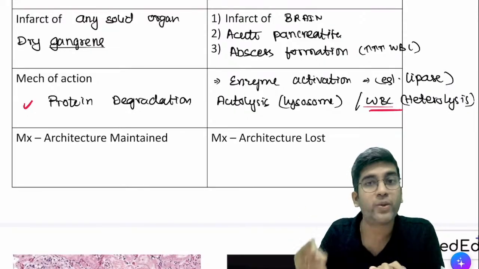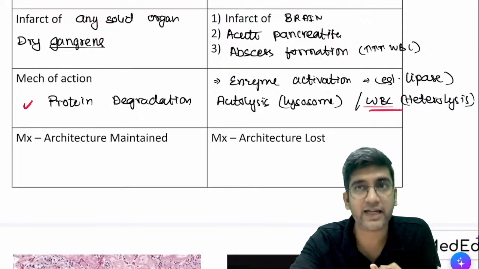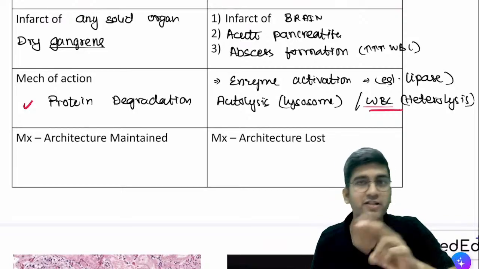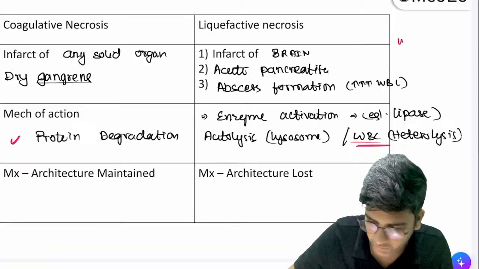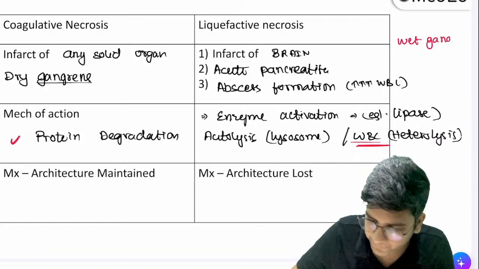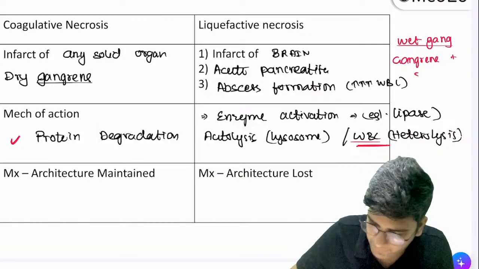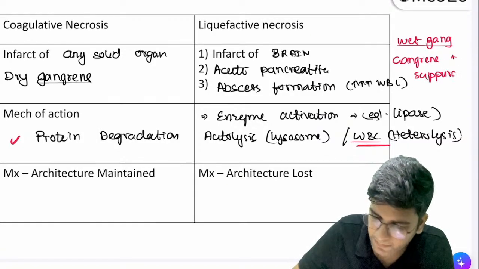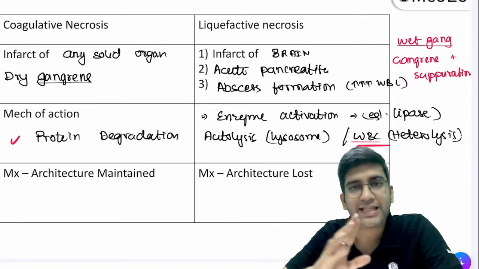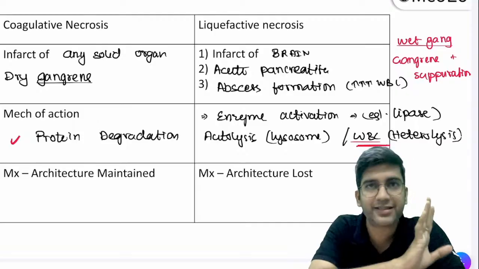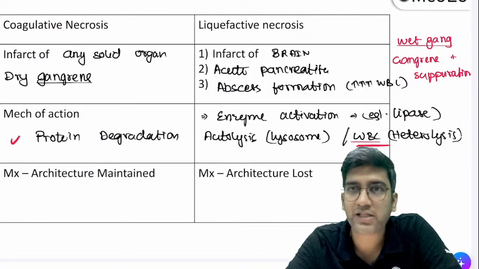So when it's getting infected and there's lots of pus oozing out, they use the term wet gangrene. Wet gangrene is nothing but infected dry gangrene. That's all. So wet gangrene will also have liquefactive necrosis. Wet gangrene is nothing but gangrene with suppuration. Suppuration means there's pus formation. So that's why wet gangrene will have liquefactive necrosis, and dry gangrene is just no pus formation, no suppuration, simple coagulative necrosis. Clear, guys? Whoever asked the question?